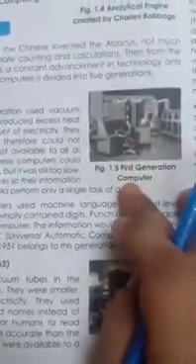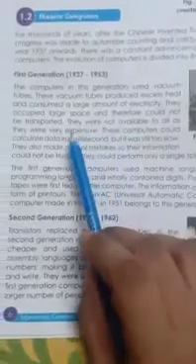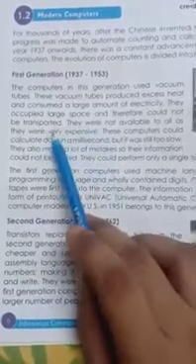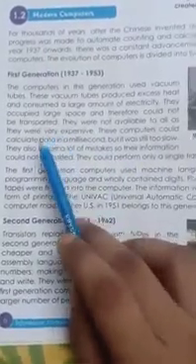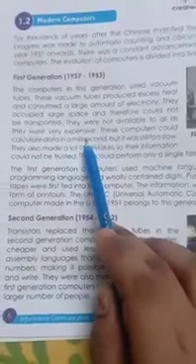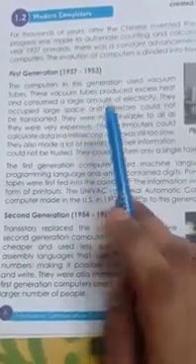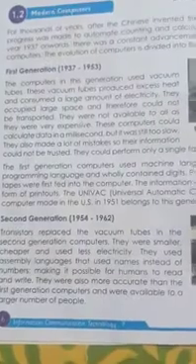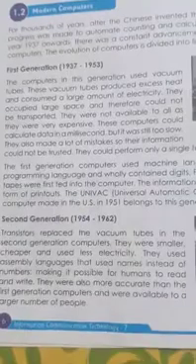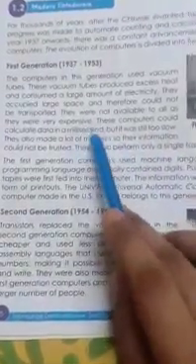These machines occupied nearly a whole single room. So they occupy large space and therefore could not be transferred from one place to another place. They were not available to all as they were very expensive. It's a first generation computer. It was very large. It required very large electricity. That's why it produced large heat, and that's why it was very expensive.